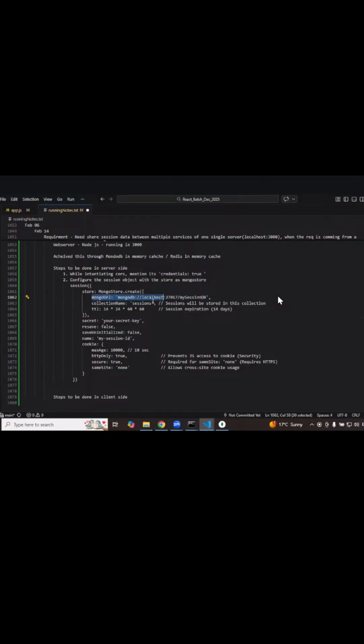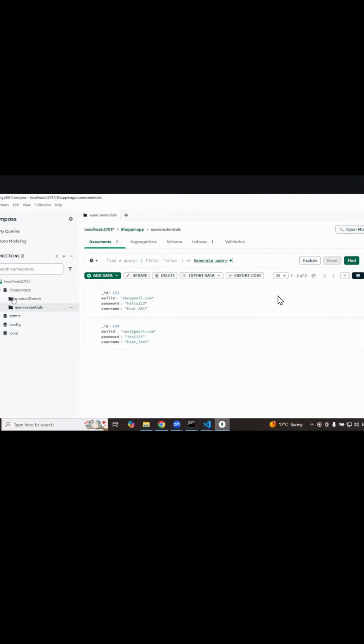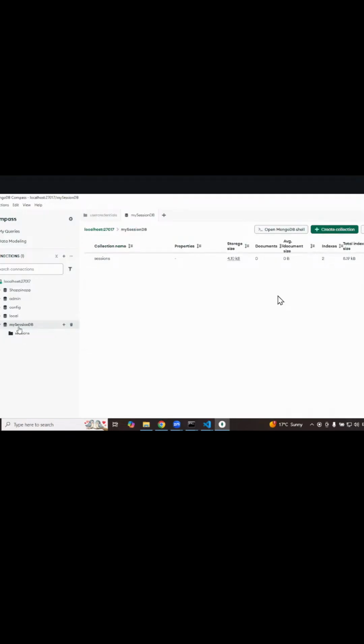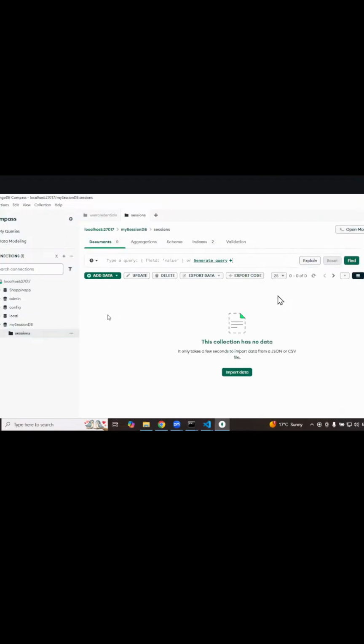I am saying go to localhost 27017, our existing MongoDB, and create a database called my session DB. Earlier, if you see, there is no database called my session DB here. But if I reload, you see a database called my session DB got created automatically. If you get into it, the collection name is session. But do you see any data here?